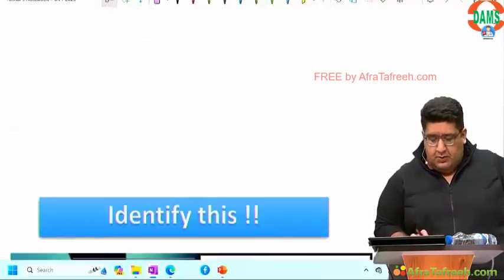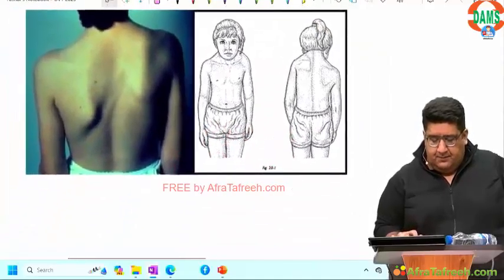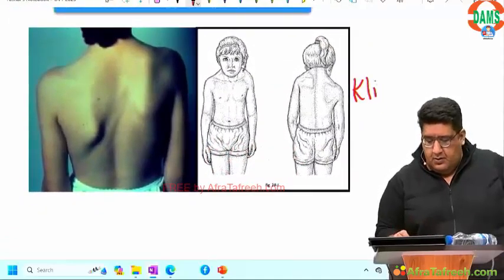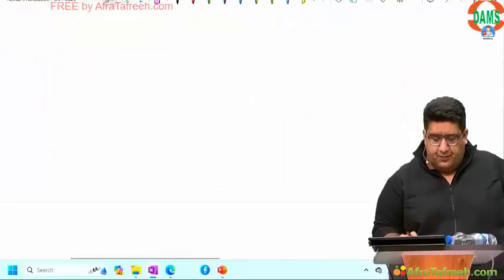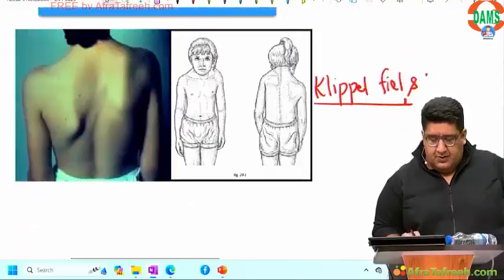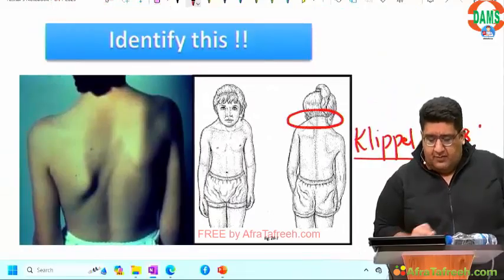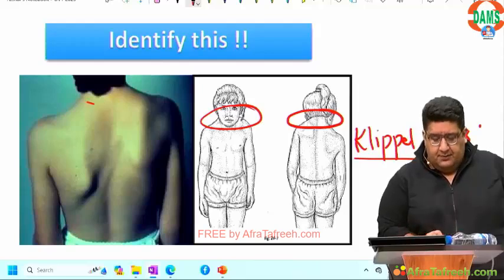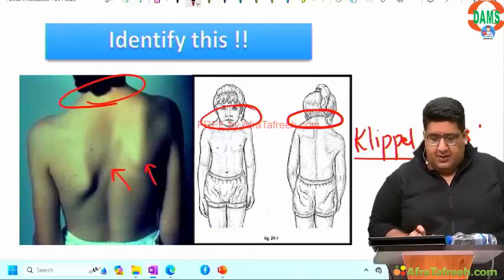Now, this is a classical Klippel-Feil syndrome. Short webbed neck, decreased mobility at neck, low posterior hairline, scoliosis and Sprengel deformity.